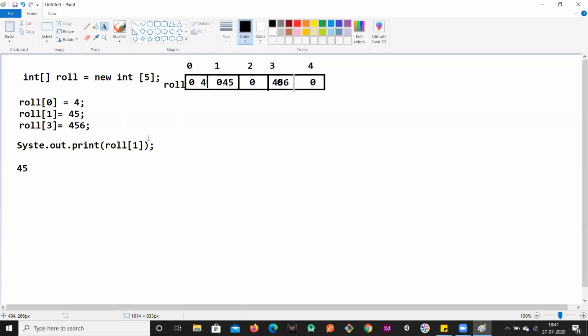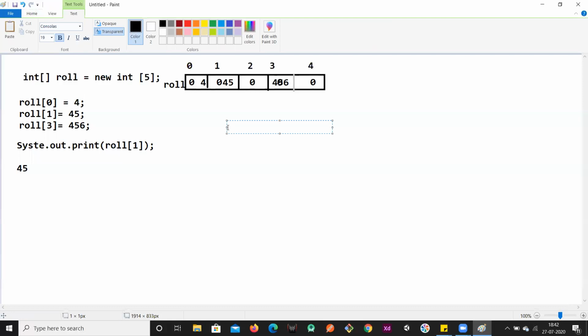So in this manner, this works. This is initializing an array, or inserting values into the array. This is how we access the elements from an array. Apart from this, if you want to directly assign values, there is one more way: int array.